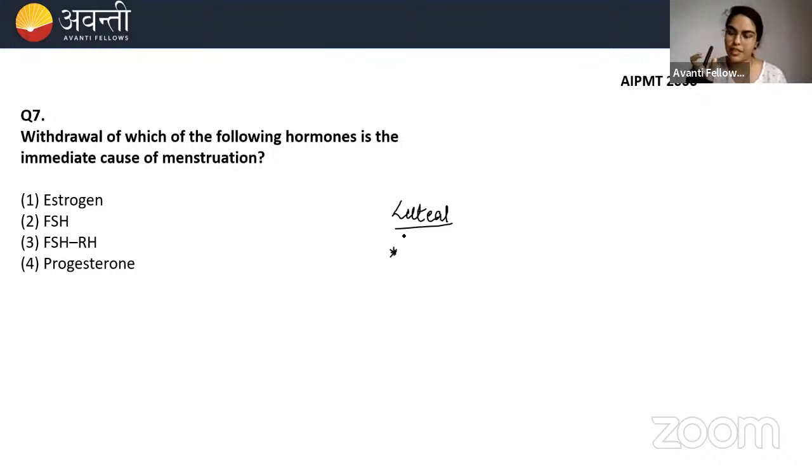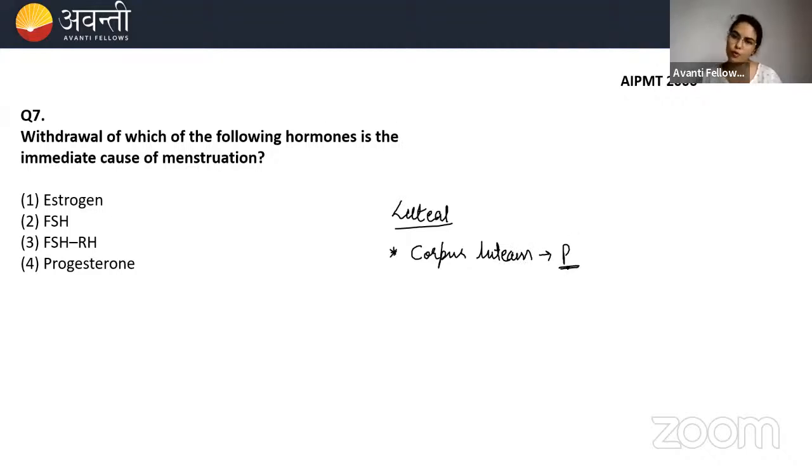It will stay there and it will synthesize a hormone called progesterone. So the luteal phase will have the corpus luteum in the ovary, and this corpus luteum will give the hormone progesterone.